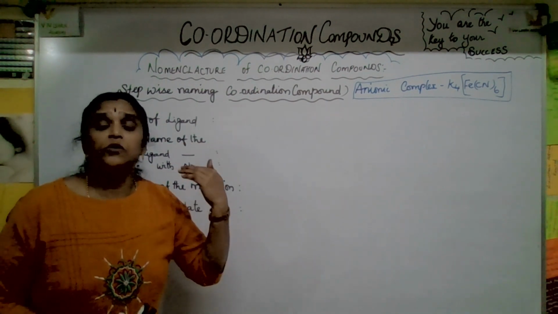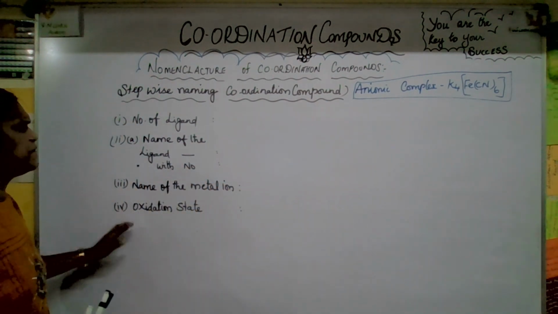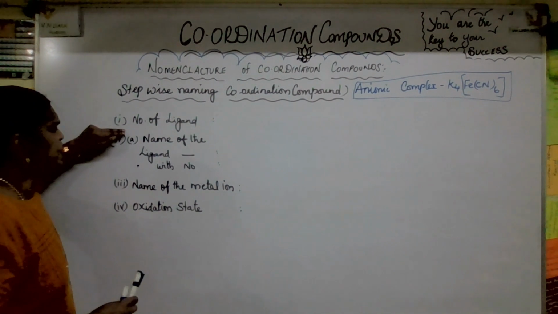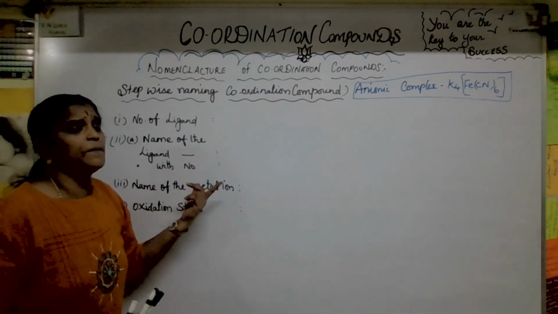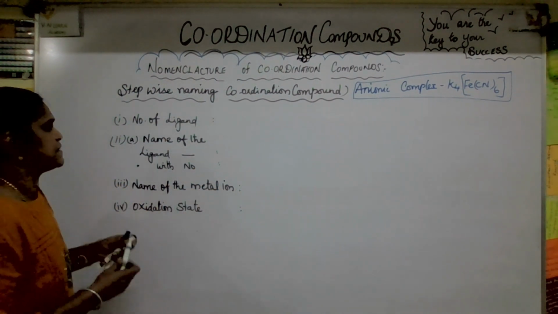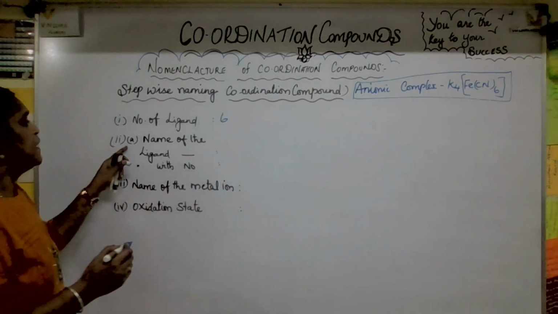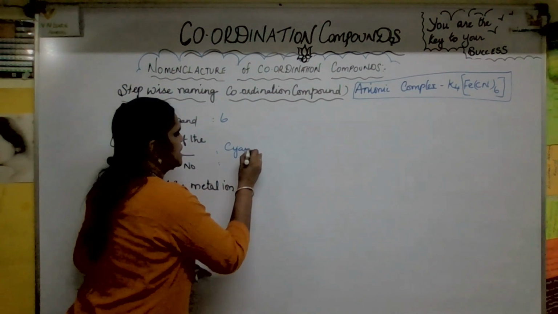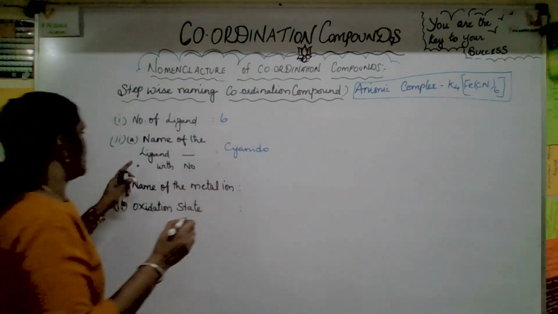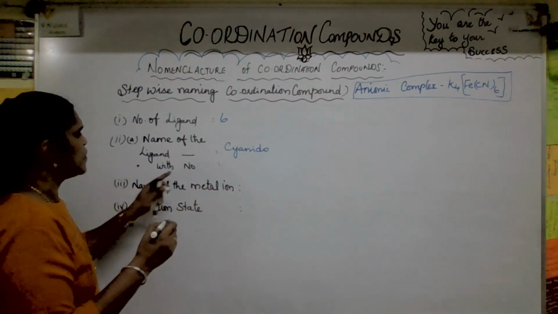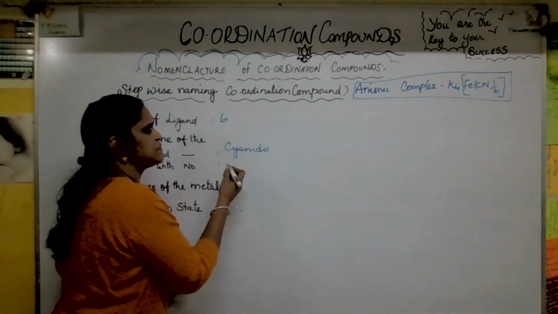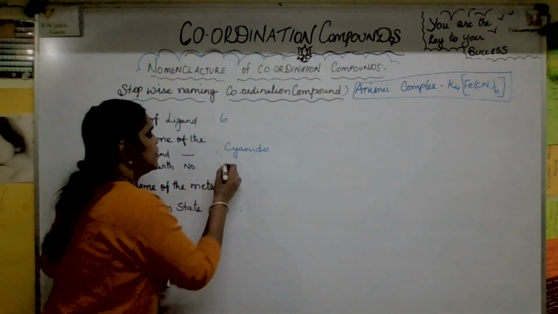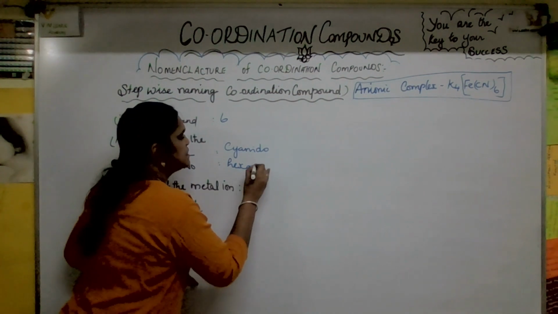All rules we have gone through. In a very simple way, I just bring it to you. Number of ligands: how many ligands are there? 6. Okay, now the name of the ligand, cyanido. And the name of the ligand with number, of course, 6 means hexa. Okay, hexacyanido.